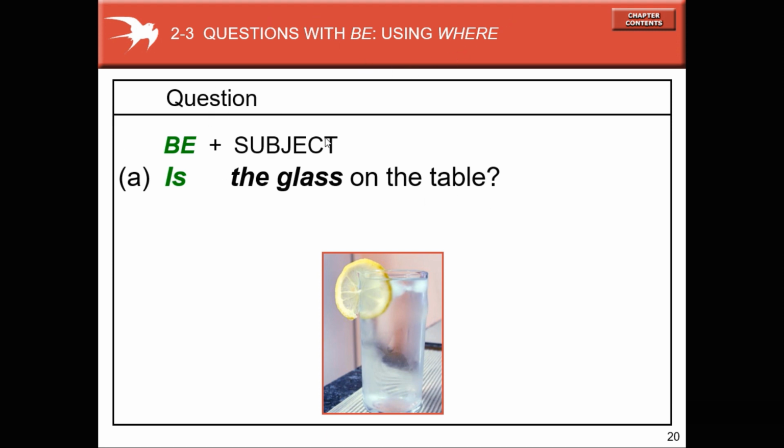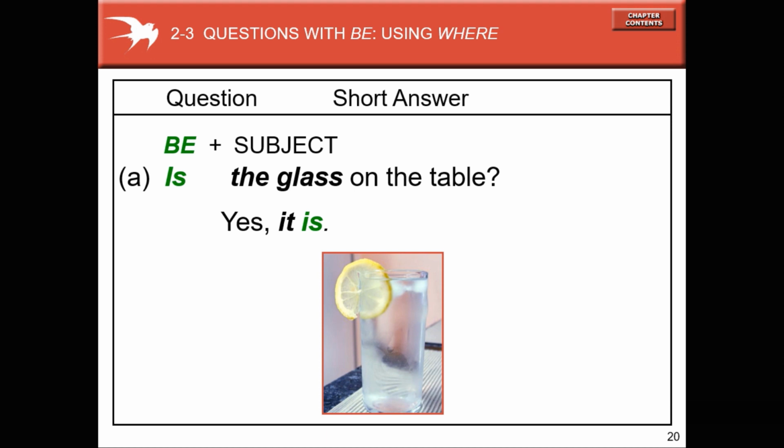Question: B plus subject. Is the glass on the table? O copo está em cima da mesa. Repeat. Is the glass on the table? Yes, it is, or no, it isn't. Yes, it is. Short answer. Is the glass on the table? Yes, it is. Repeat after me.